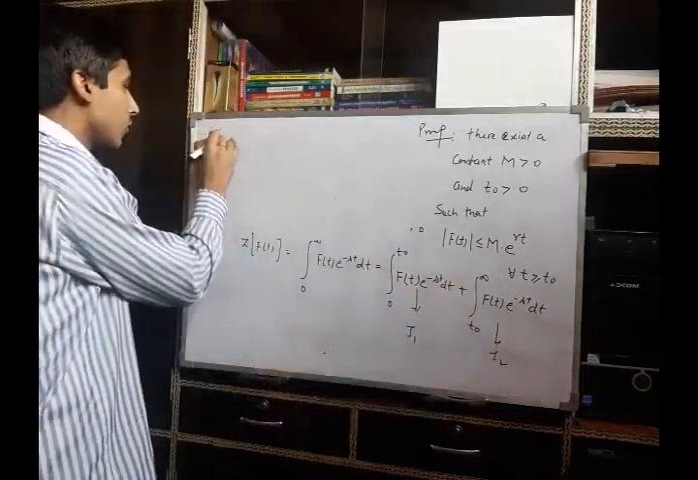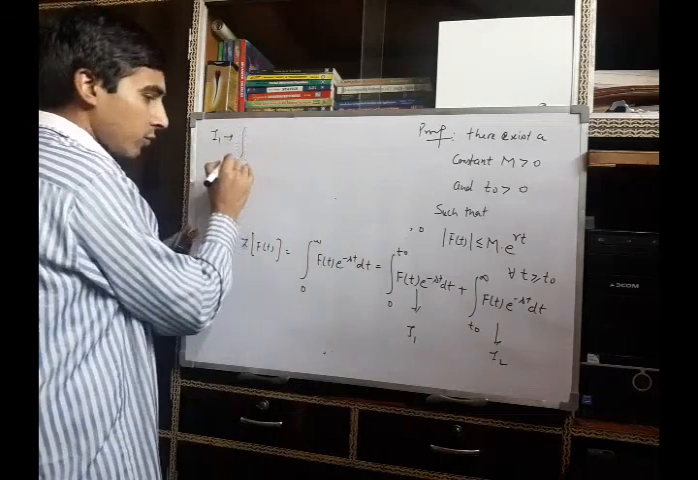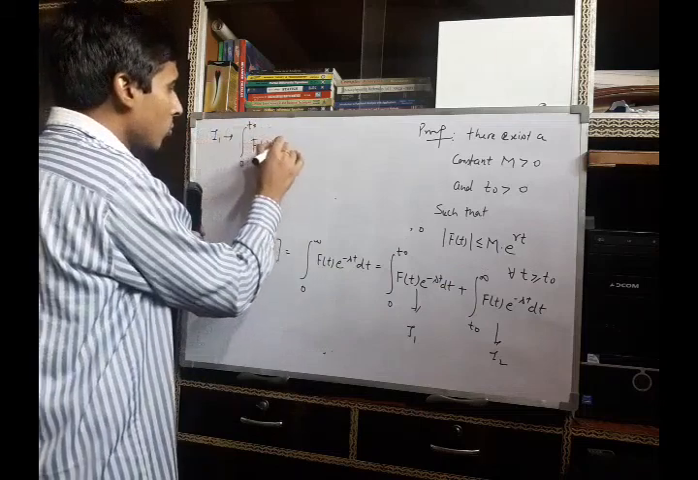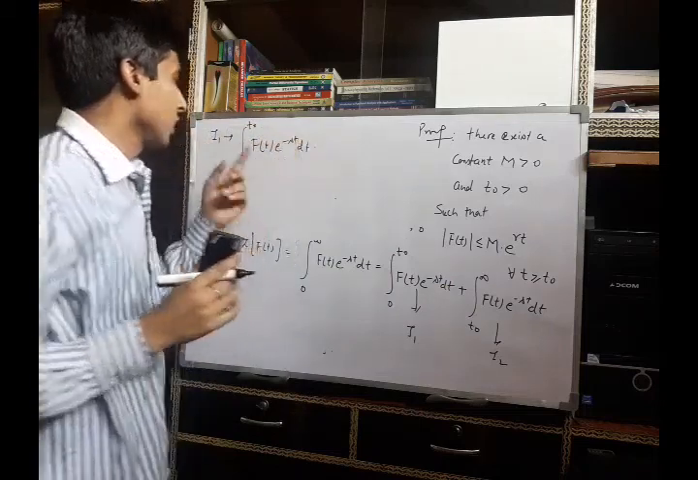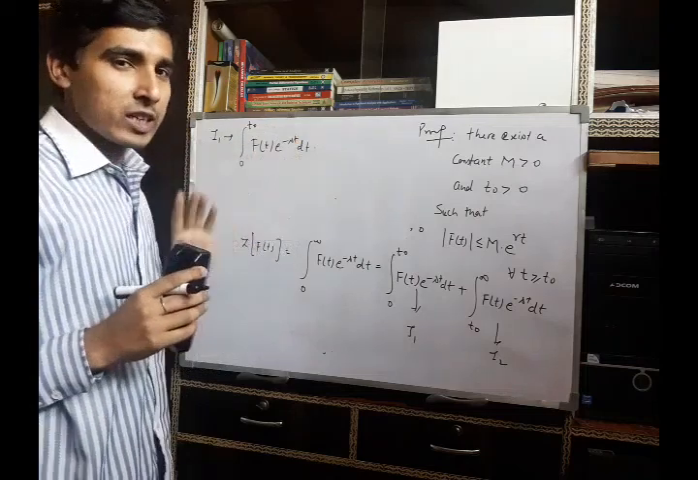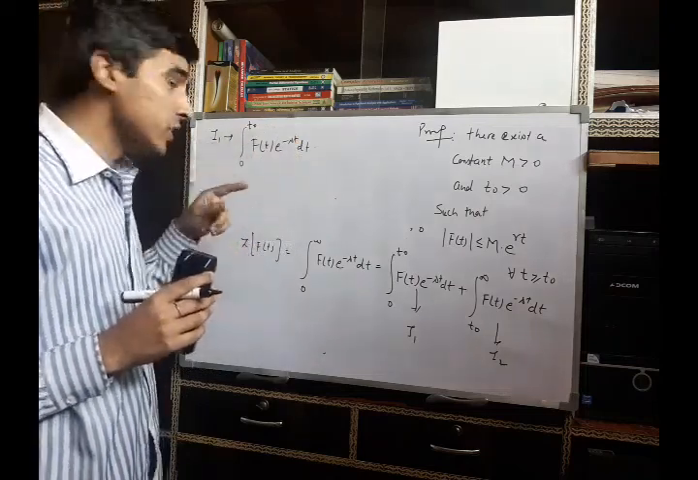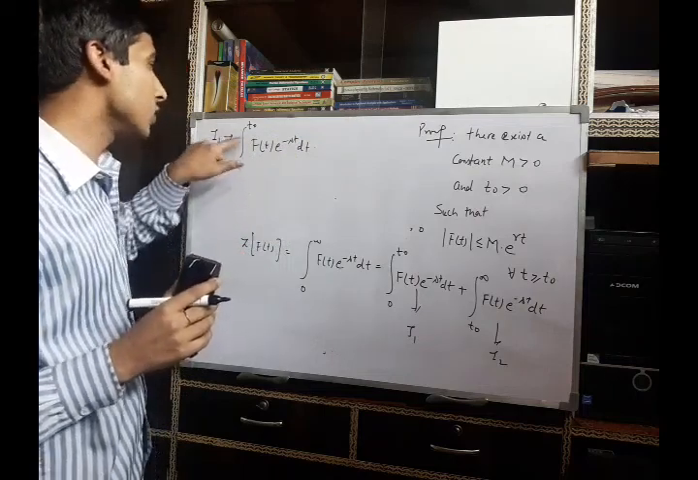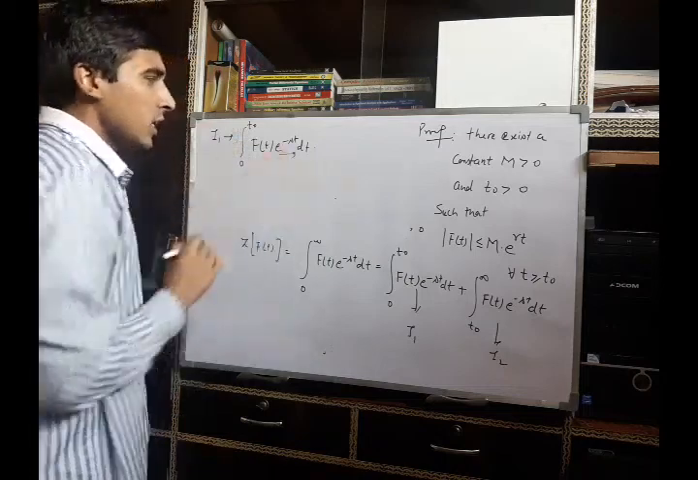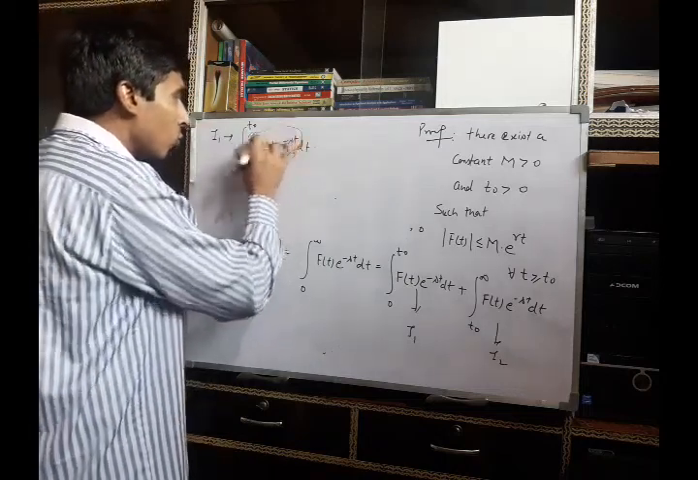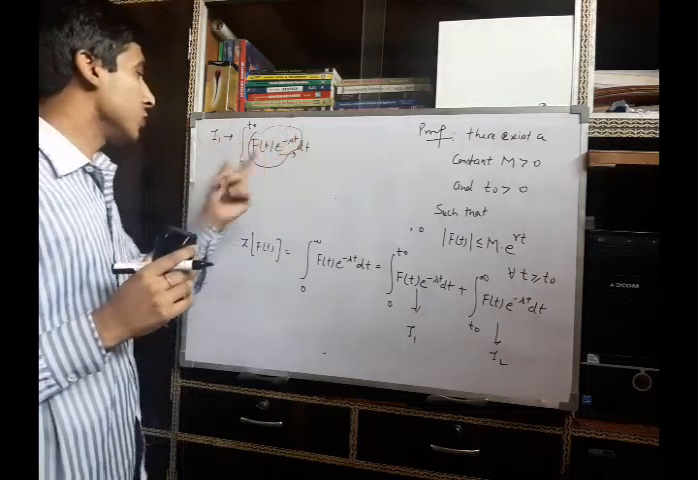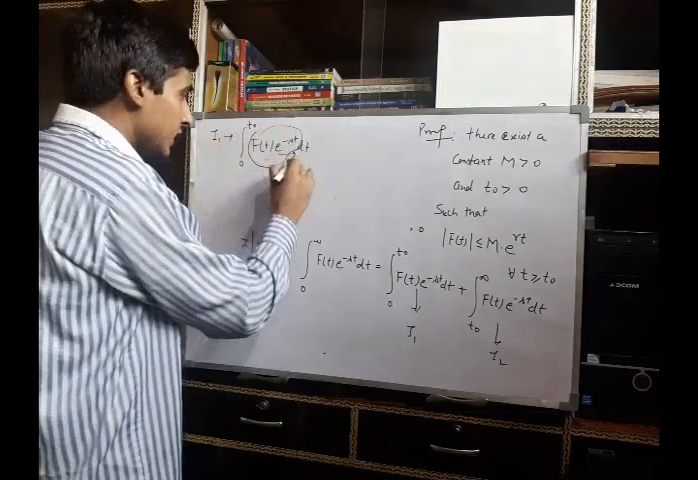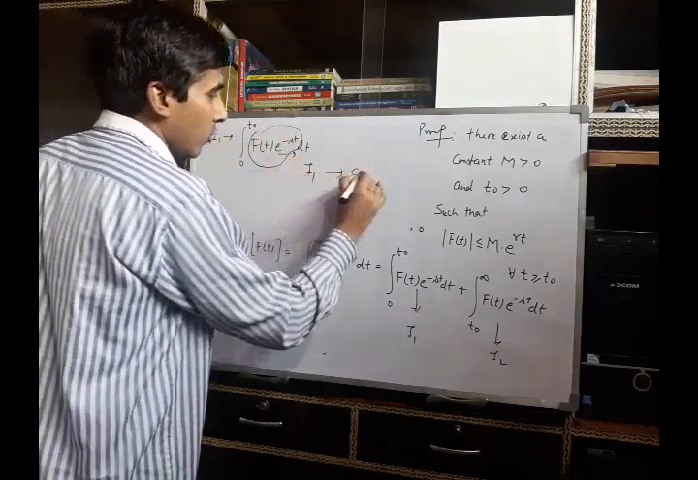Now if we consider the first integral, I1, the limit is 0 to t naught, and it is given that the function is piecewise continuous on the interval 0 to infinity. That means it is piecewise continuous in every finite subinterval. That means it is piecewise continuous in the interval 0 to t naught, and e^(-st) is continuous. So the product of both these functions is piecewise continuous on the interval 0 to t naught. So this function is integrable. So we can say that the integral I1 converges.